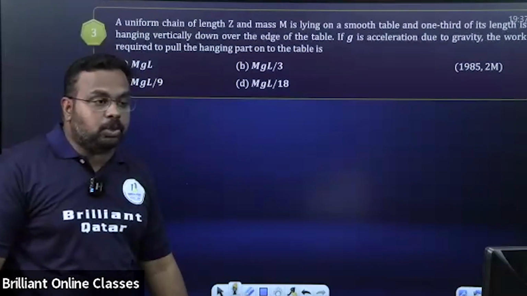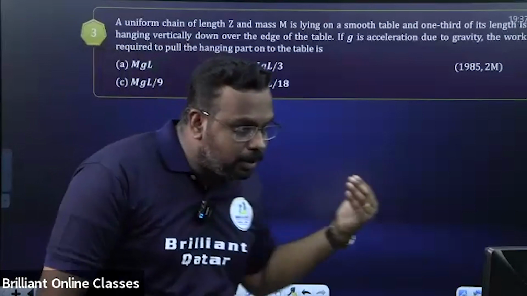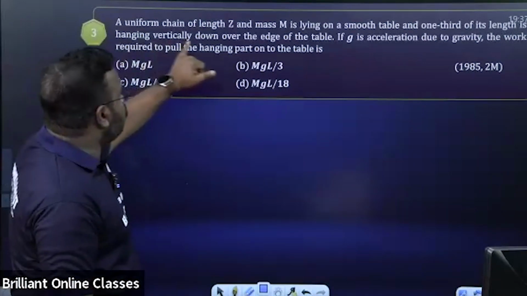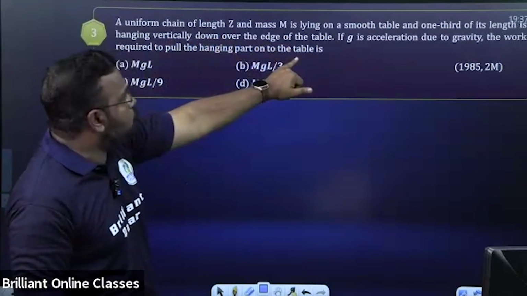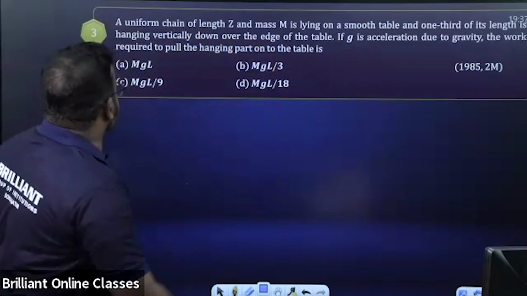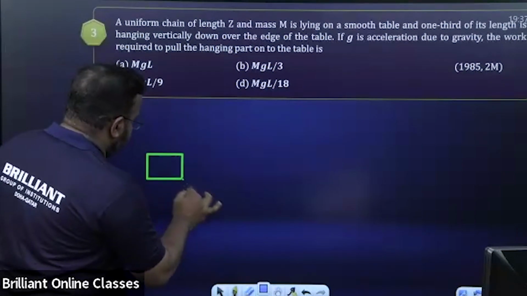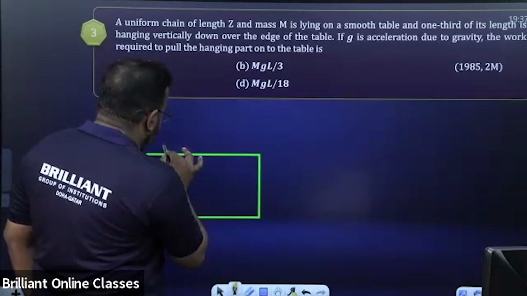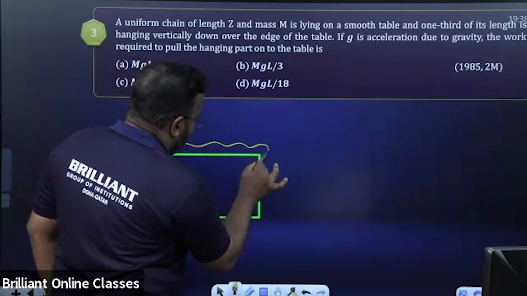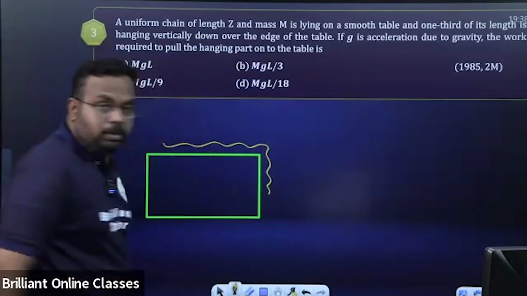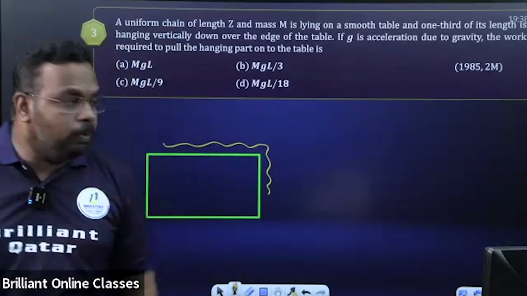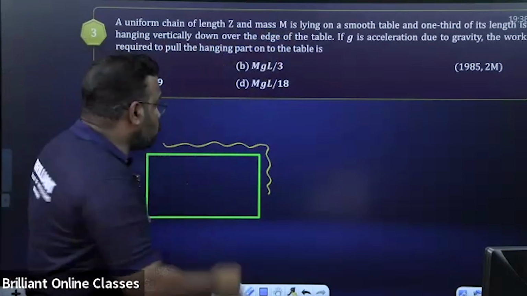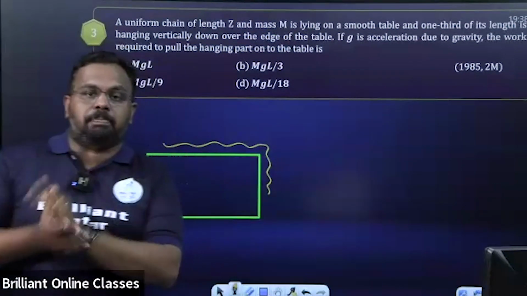Right. So here, what is the question? I think most of you got the answer. I'll explain here. A uniform chain of length L and mass M is lying on a smooth table, and 1/3 of its length is hanging vertically down. Let it be the table, and there is a chain. So I'm just showing the chain like this. 1/3 is hanging vertically down. So what is the mass of the chain? It's M, and length of the chain is L.